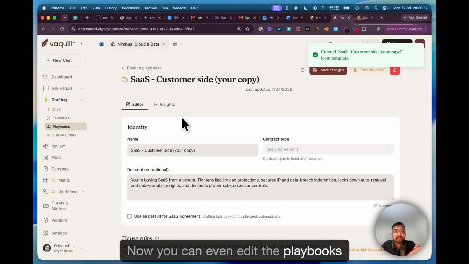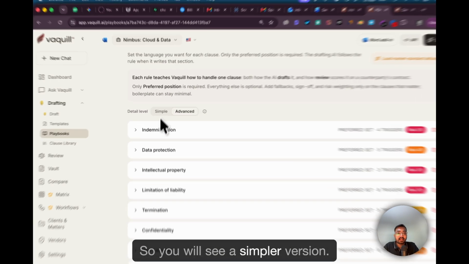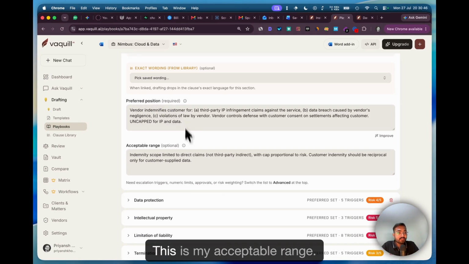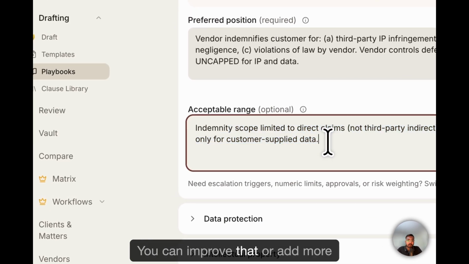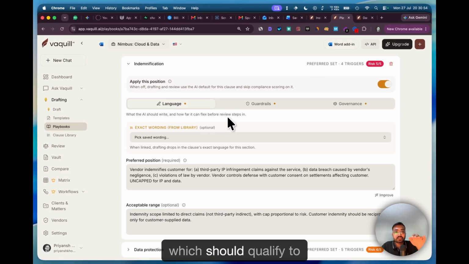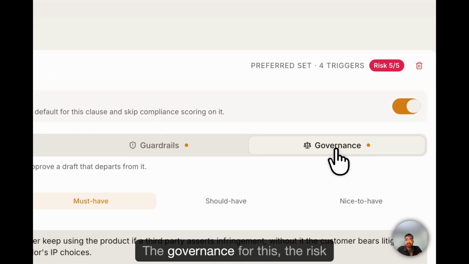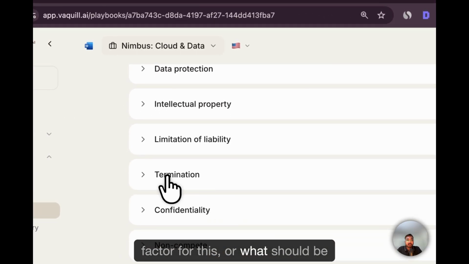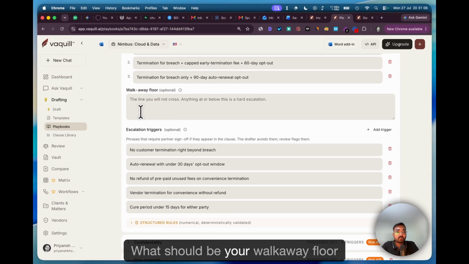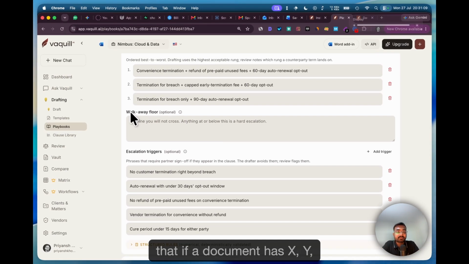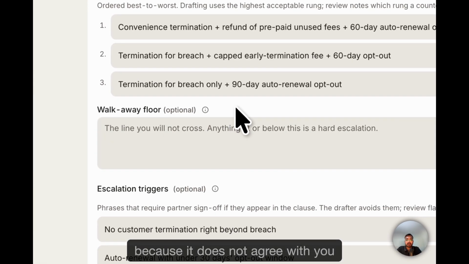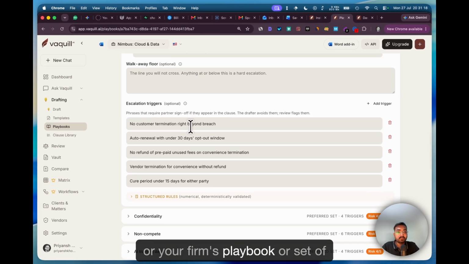Now you can even edit the playbooks that we have. So you will see a simpler version. I'll just hop on to simpler. Apply this position. This is my preferred position. This is my acceptable range. You can improve that or add more clauses, or basically a set of rules which should qualify for indemnification, the governance for this, the risk factor for this, or what should be the termination clauses. You want to turn this on or off? What should be the guardrails for this? What should be your walkaway floor, that if a document has XYZ stuff, you'll just walk away because it does not agree with you or your firm's playbook or set of rules.